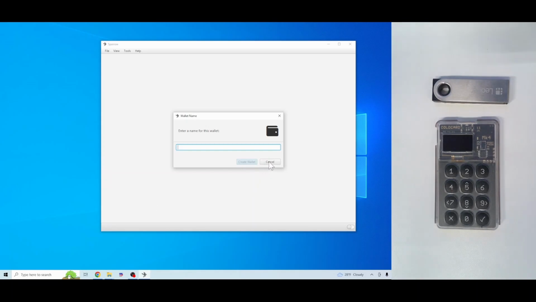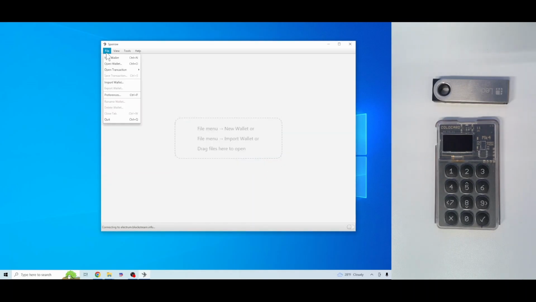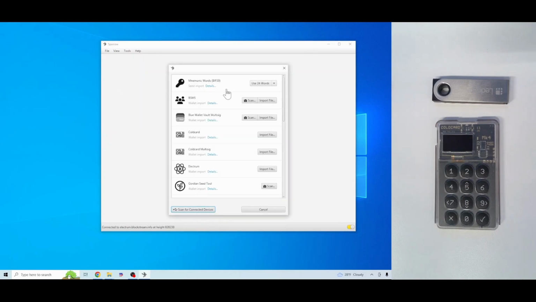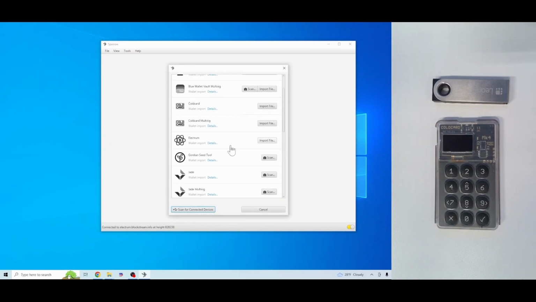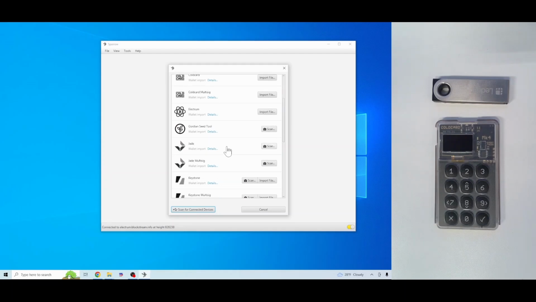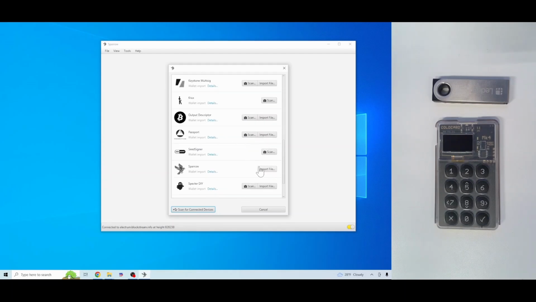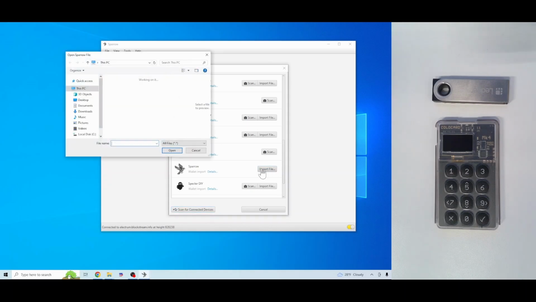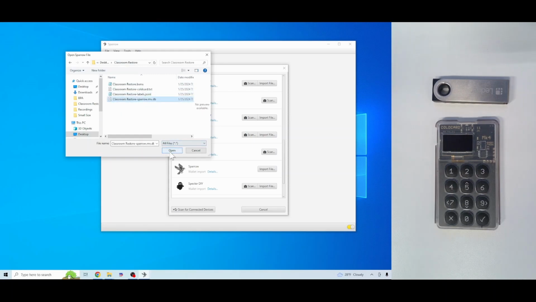And actually in this case, we're not going to name a new wallet. We're just going to hit cancel, and we're going to go to import wallet. So we have a bunch of different file formats saved, but we're just going to import the Sparrow file that we had saved previously. So I actually have it in a folder called Classroom Nostr just for this video. And here's our Sparrow version, and we'll open that.